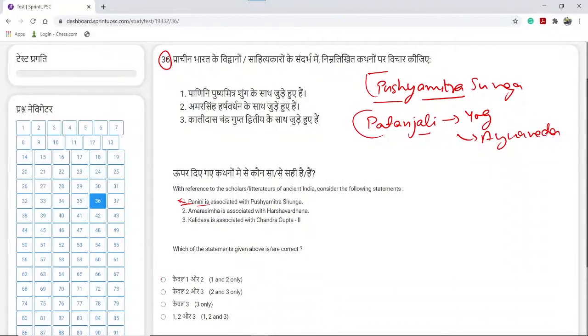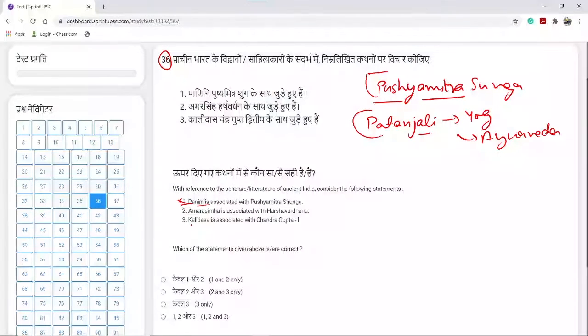If 1 is incorrect, then we are left with option B or C. It has to be option B or option C as the correct answer, and either way statement 3 is correct. Then we need to find out whether statement 2 is correct or not. This is one way of solving the question through the elimination method. What could be the other way? We can start from the bottom.